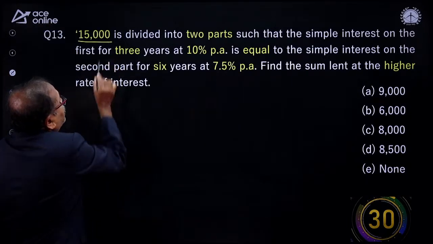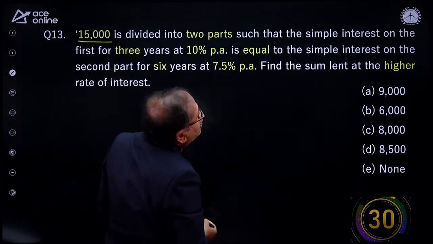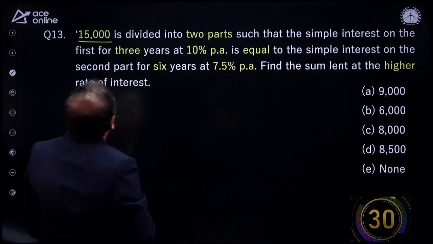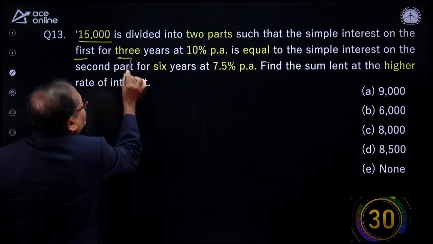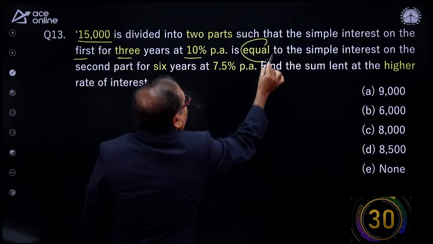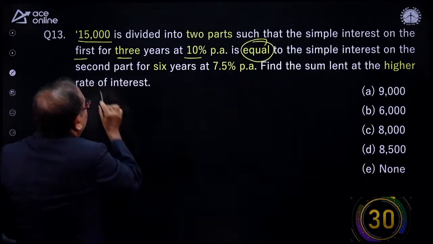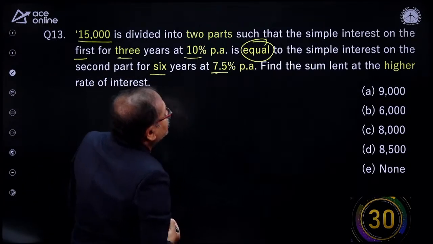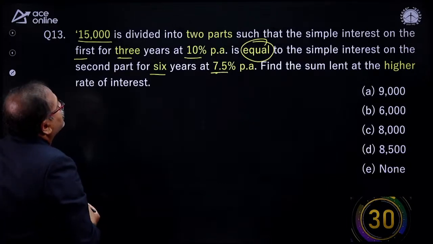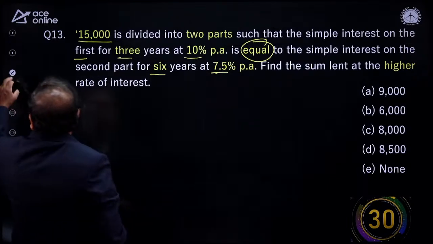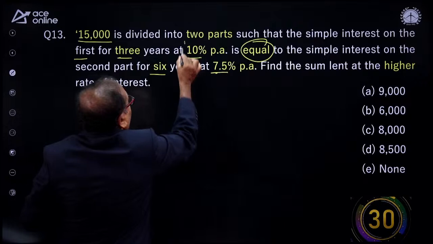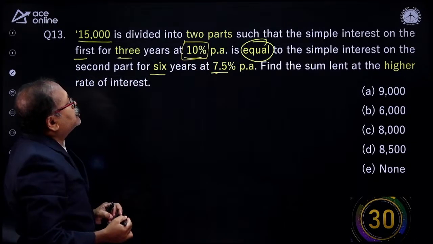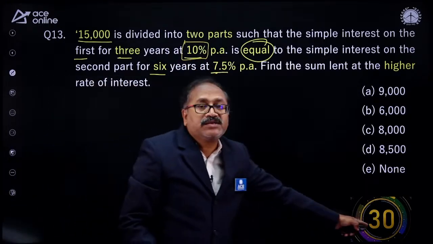15,000 is divided among 2 parts such that the simple interest for the first part for 3 years at 10% per annum is equal to the simple interest on the second part for 6 years at 7.5%. Find the sum invested at the higher rate of interest. What is that higher rate of interest? I notice that the higher rate of interest is 10%, so the first part. Your 30 seconds starts now.